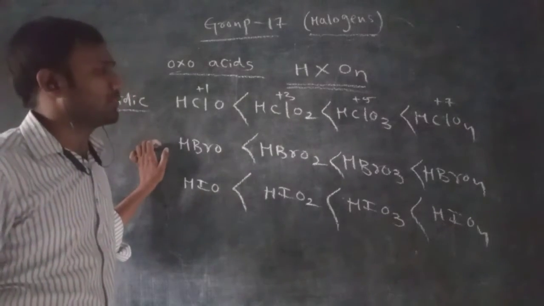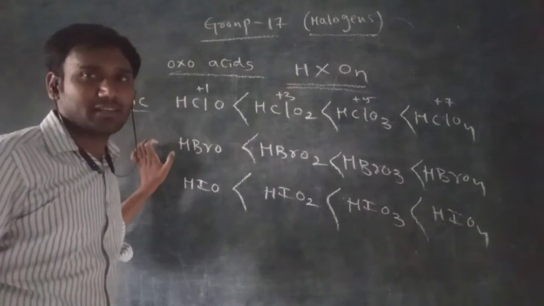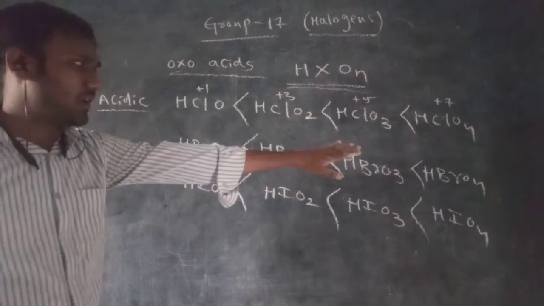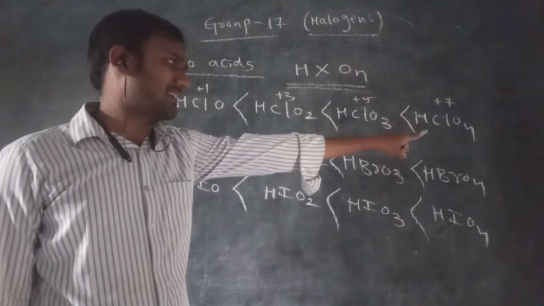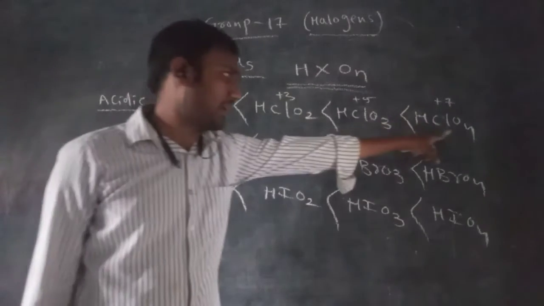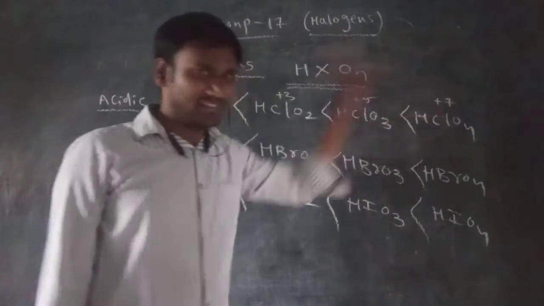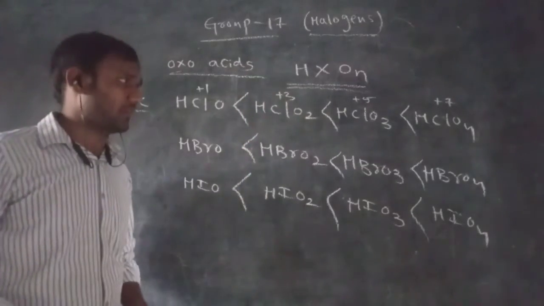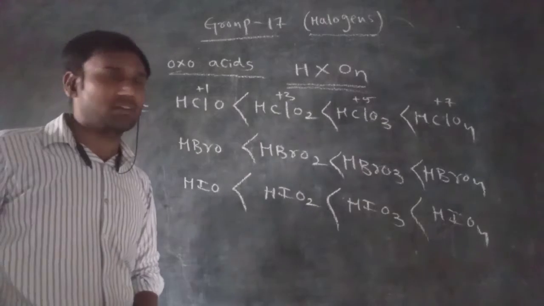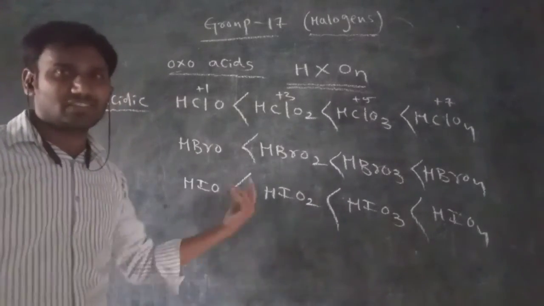Otherwise, one more short method: the molecule that has more oxygens acts with higher acidic strength. So in perchloric acid 4 oxygens are present, here 3, here 2, here 1. Because more oxygens are present in perchloric acid, it acts as a strong acid. So we can remember these methods: based on the oxidation state, and based on the number of oxygens present in the oxoacid. So this is the acidic strength of the oxoacids.